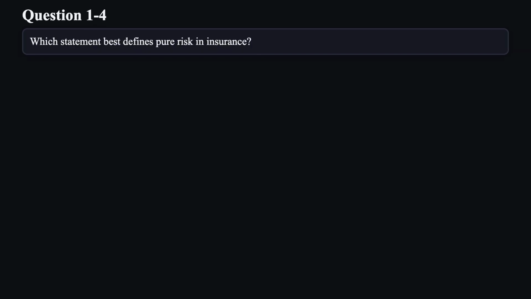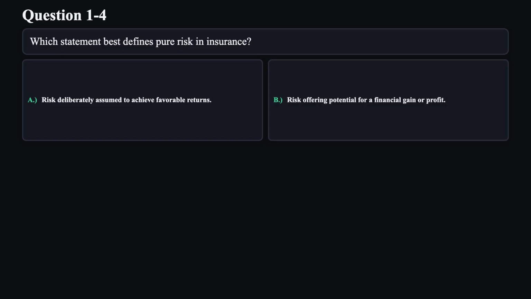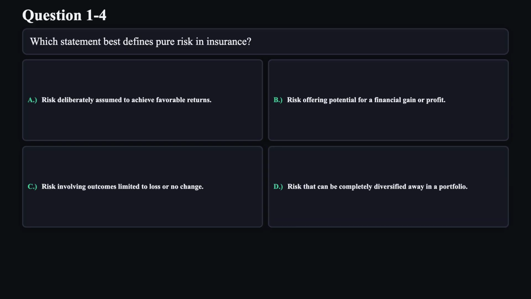Question 4. Which statement best defines pure risk in insurance? A. Risk deliberately assumed to achieve favorable returns. B. Risk offering potential for a financial gain or profit. C. Risk involving outcomes limited to loss or no change. D. Risk that can be completely diversified away in a portfolio.